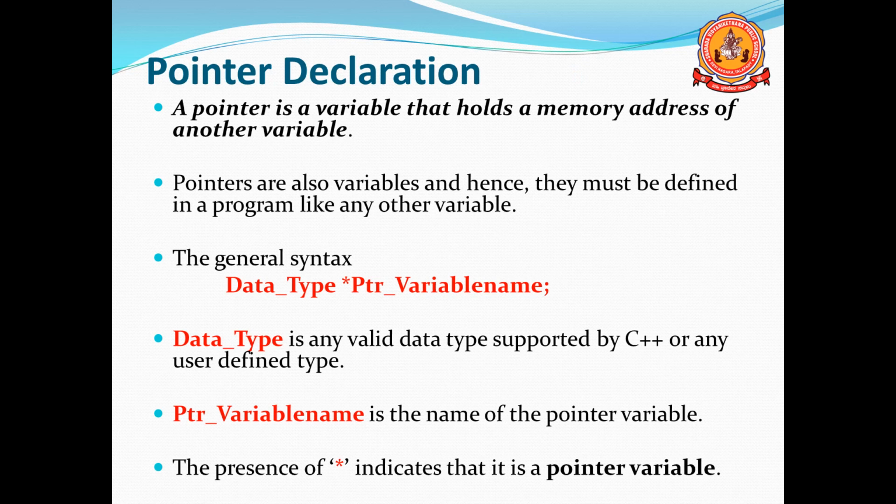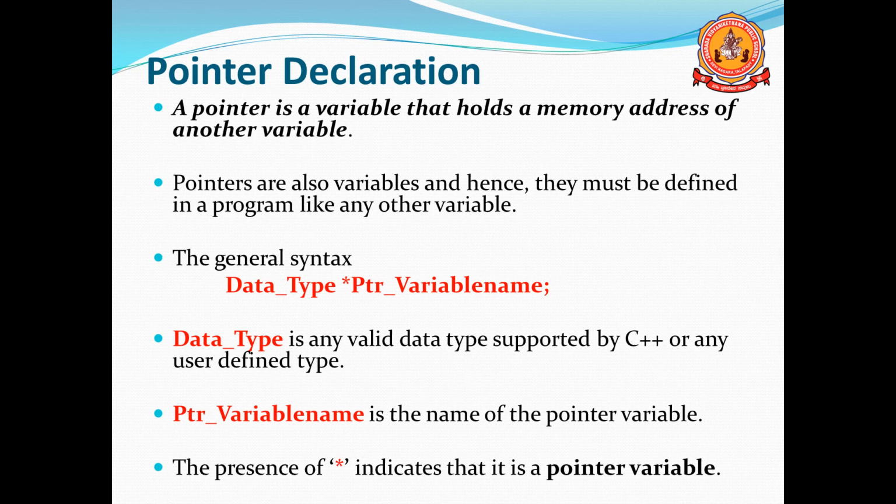Then the star symbol. Remember, the star is what is known as the pointer variable. Then we can use the variable name. PTR means pointer. Any variable name you can use. Here I used three terms. One is the data type. Second one is the PTR variable name.